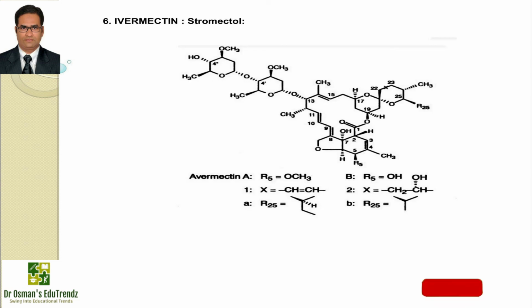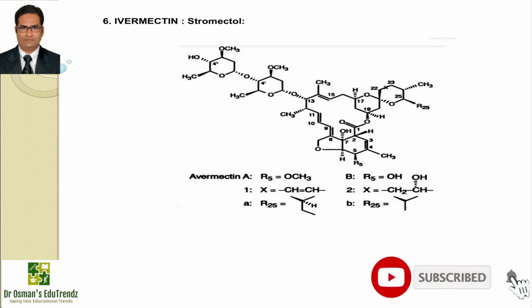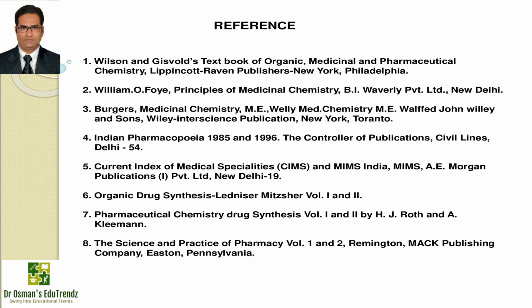Now moving on to the last drug, that is ivermectin, available with the brand name Stromectol. Doctors may prescribe oral medication for people with an altered immune system, or for people who have crusted scabies, or for people who don't respond to the prescription lotions and creams. Ivermectin is not recommended for women who are pregnant or nursing, or for children who weigh less than 15 kgs. This completes anti-scabies and anti-pedicular agents.